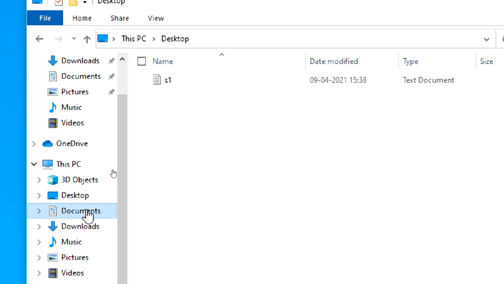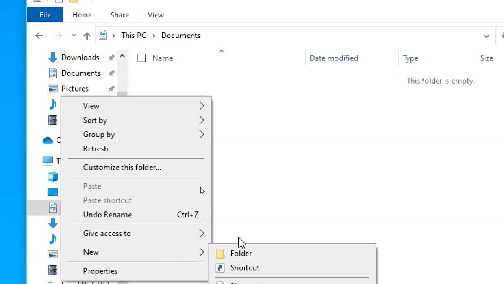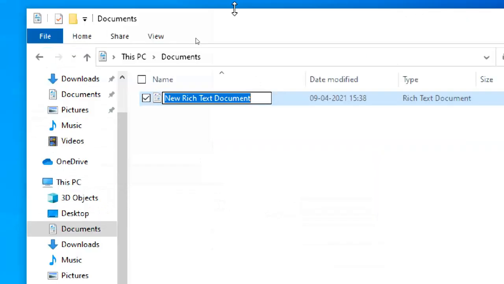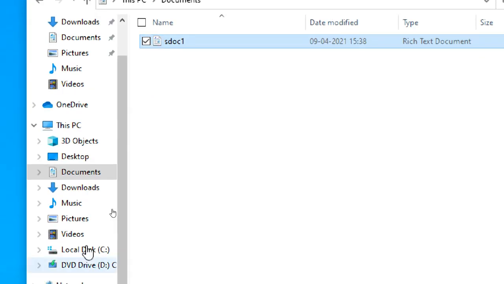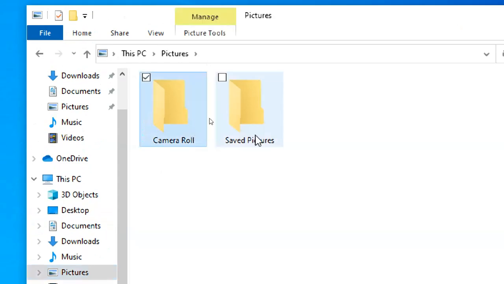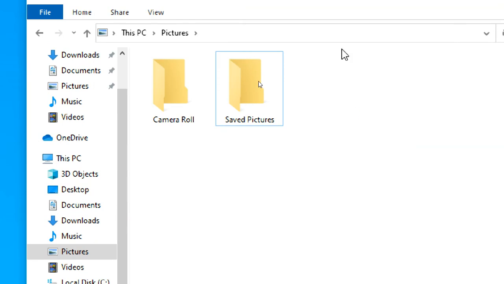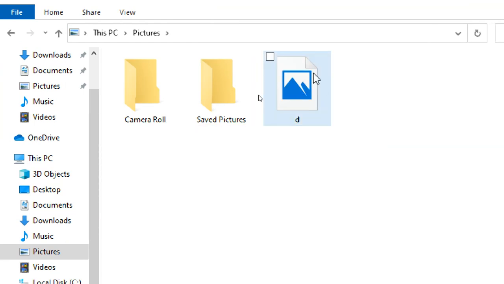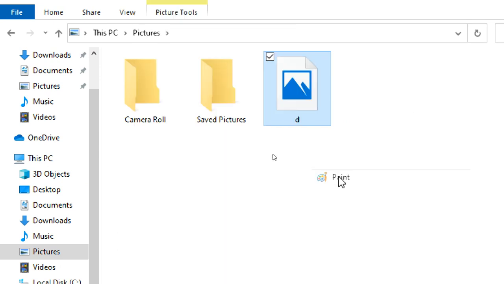Like that, you can see here in this PC: desktop, documents, downloads. In the documents also, I will create one document. So I go to documents and put an S doc, whatever, doc1. Okay, so I created a document here. Next, I'm going to pictures. By default it is showing two pictures. I'll create a bitmap picture in the pictures folder. I gave it a name, but it does not contain any picture. So I'm going to edit the picture with Paint.